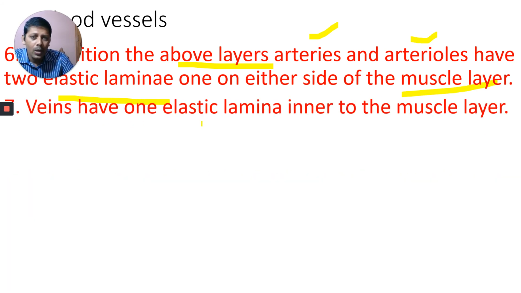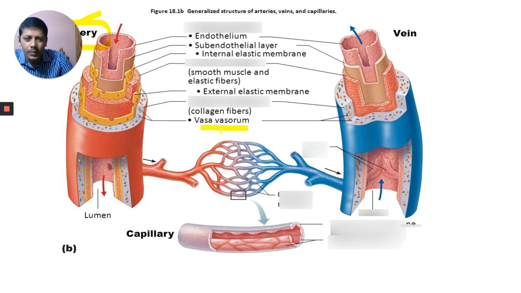Veins have only one elastic lamina. Observe here, I am comparing these two. Here, elastic lamina, this color. Only one here, two are there, but here only one elastic lamina is present. Only one external elastic membrane is present in the veins.